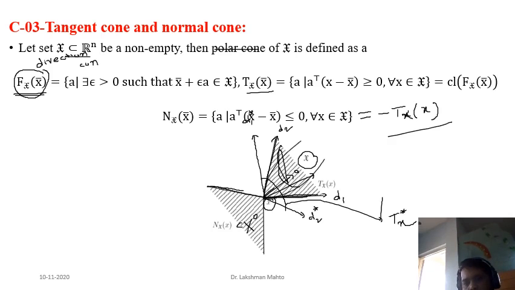And where is the tangent cone? The tangent cone is inside the dual cone of the feasible set. It is a proper subset of the dual cone of the feasible set. That is the criterion. You can observe all this from the graph; everything is already clear. So again, the normal cone and the tangent cone are all related with the dual cone as well.